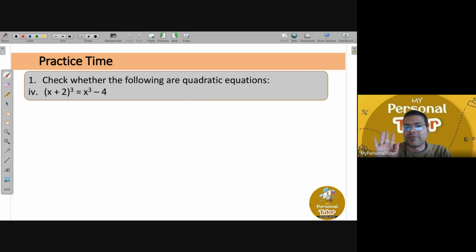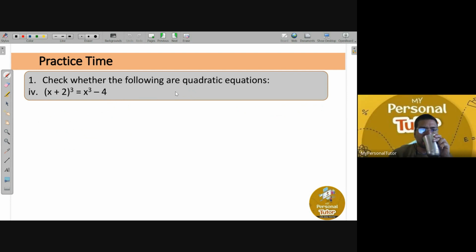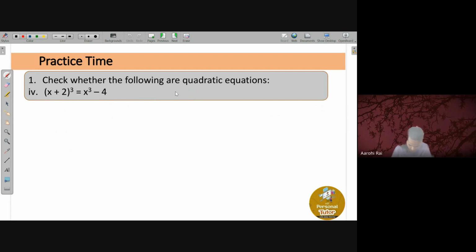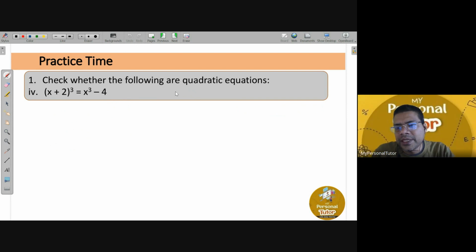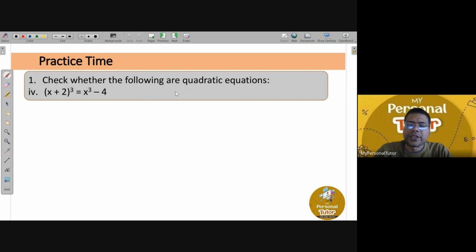Whomever I ask, that person will only tell. If you don't know the formula, you can ask. Karthik, do you know the formula of a plus b whole cubed? Yes, sir. Tell me. a cube plus b cube plus 3a square b plus 3ab square. Very good. Go ahead. Keep it up.